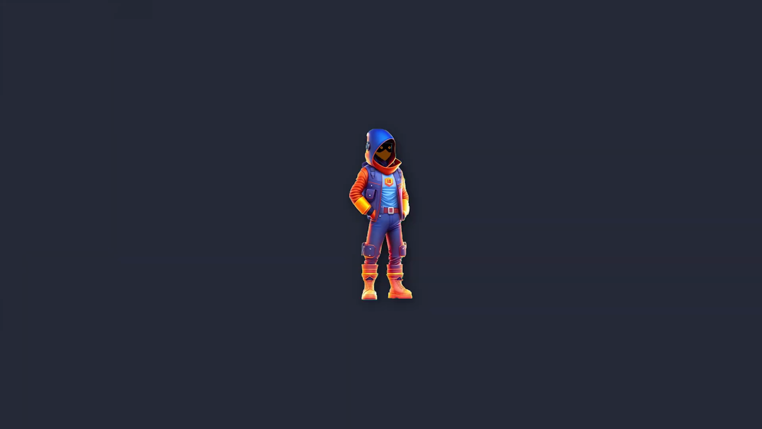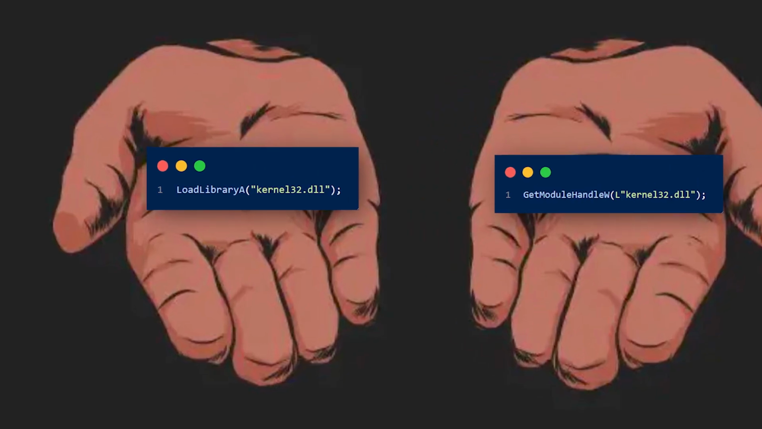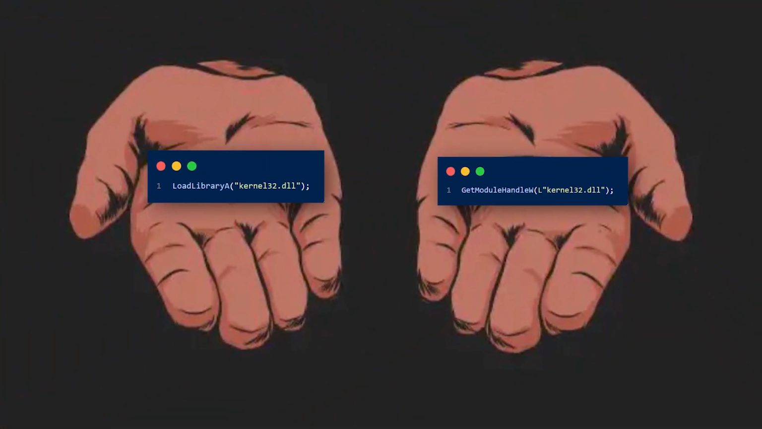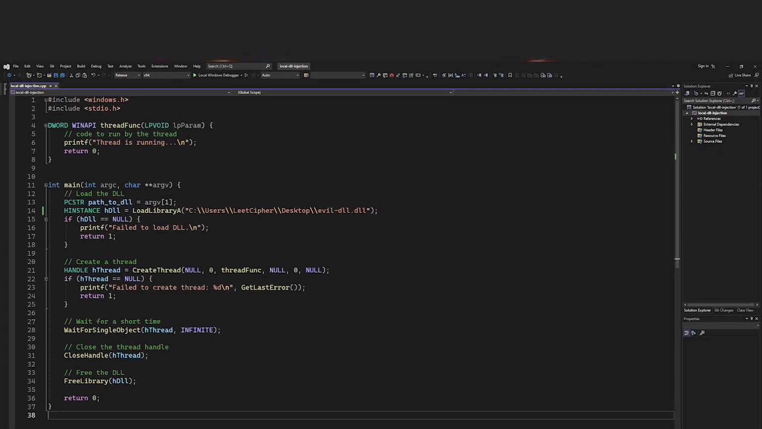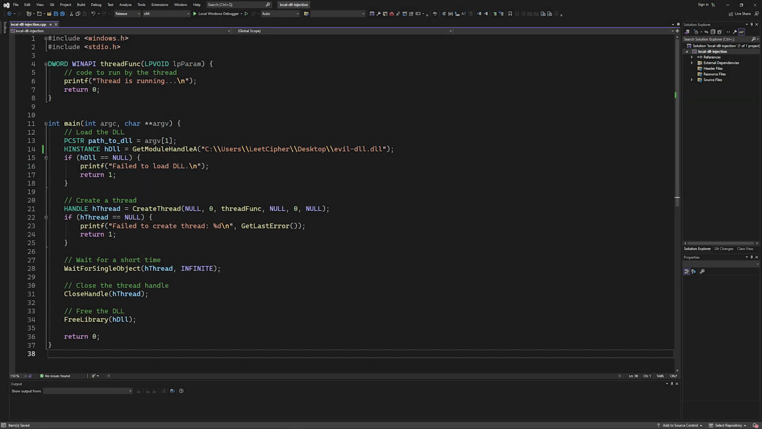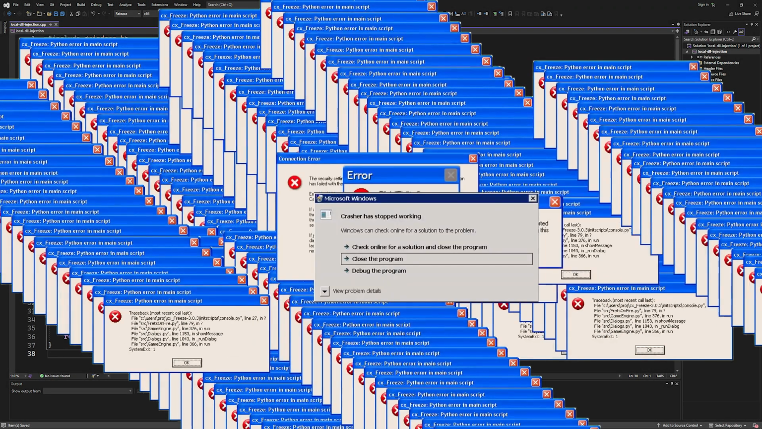Alright, cool. Now, before we proceed to create our DLL injector, we need to understand the difference between two Windows APIs, LoadLibrary and GetModuleHandle. Both of these APIs return a handle to a specified module or DLL. You might be asking now, if that's the case, that means I can replace this LoadLibrary API with GetModuleHandle and the code will still work just fine, right? Well, no, it's not going to work.